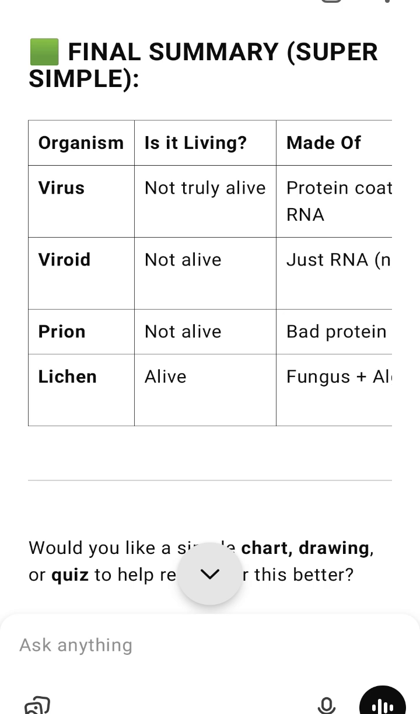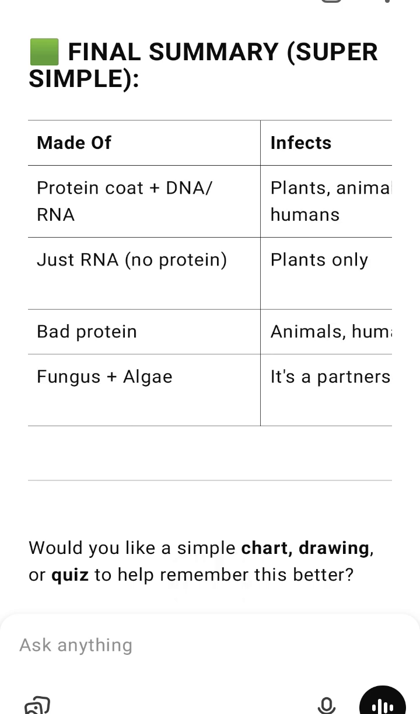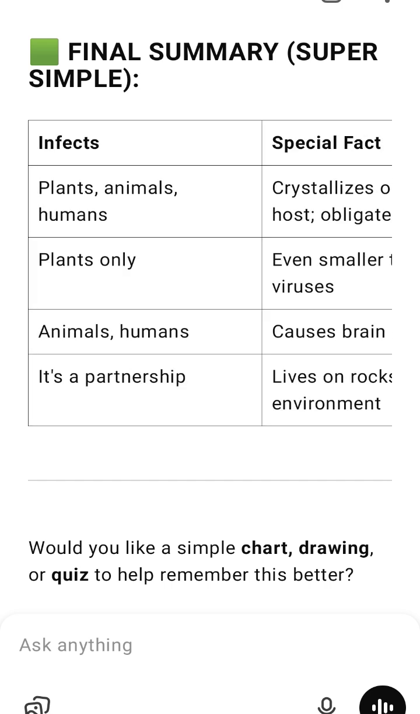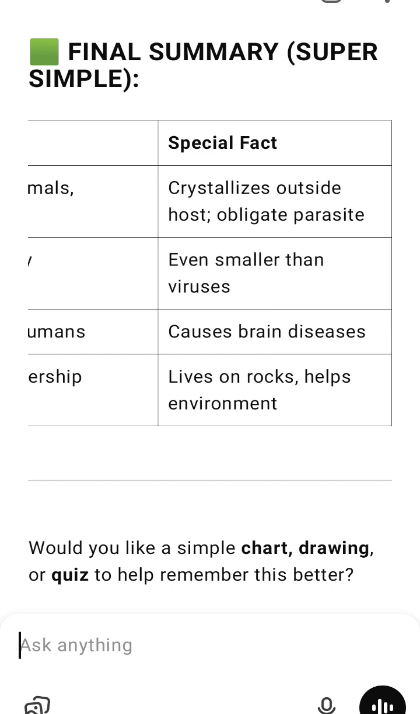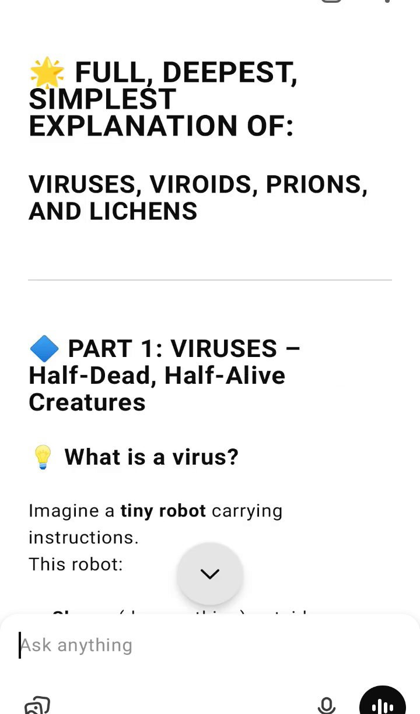How do viroids cause damage? They enter a plant cell, mix with the plant's RNA, and mess up how the plant makes proteins. This makes the plant sick, weak, or die. Easy way to remember: viroid equals void virus. A virus without a coat, very small, affects plants only.